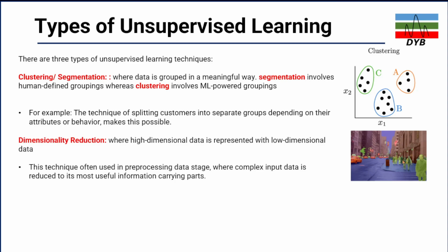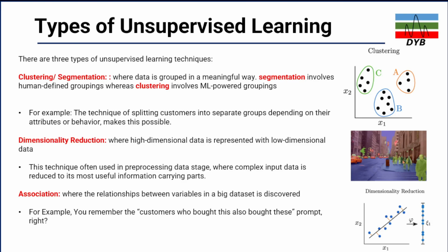In this type of machine learning, the high dimensional data is represented in fewer dimensions. This technique is often used in the processing of data where the complex input data is reduced to its most useful information-carrying part. Like here, if you look at this data set, we have x1 and x2, the x and y axis. The data is dispersed, on different points, not related to the best fit. So what you have to do is come up with the best fit. Let's say if this is passing here, then this can come here and this can come here.